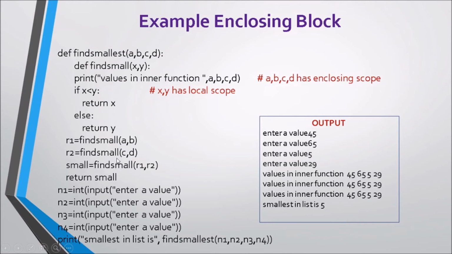So this statement will be called 3 times, and here we can see that A, B, C, D have an enclosing scope and X, Y have a local scope. And this N1, N2, N3, N4 have the global scope.